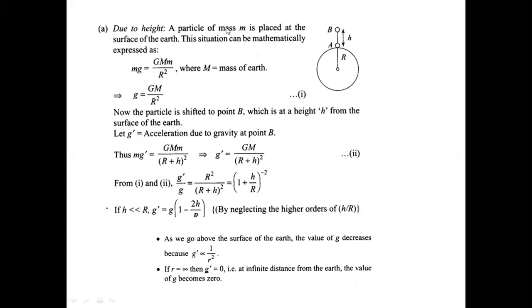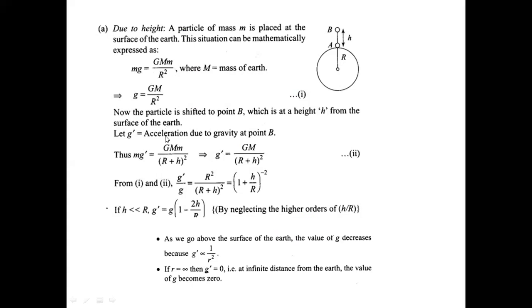A particle of mass m is placed at the surface of the earth. This situation can be mathematically expressed as mg, the force, is equal to G M m by r square. Capital M always refers to the mass of the earth. So we get the acceleration due to gravity g = GM by r square.